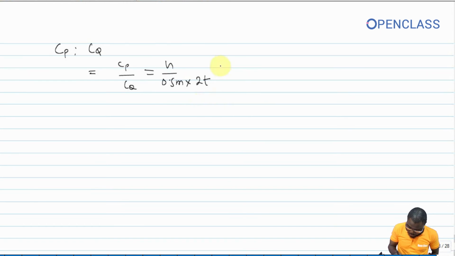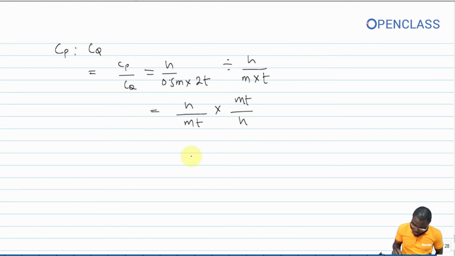So this is divided by H all over m times t. So this is equal to H over 0.5 m times 2t, all over H over m t.